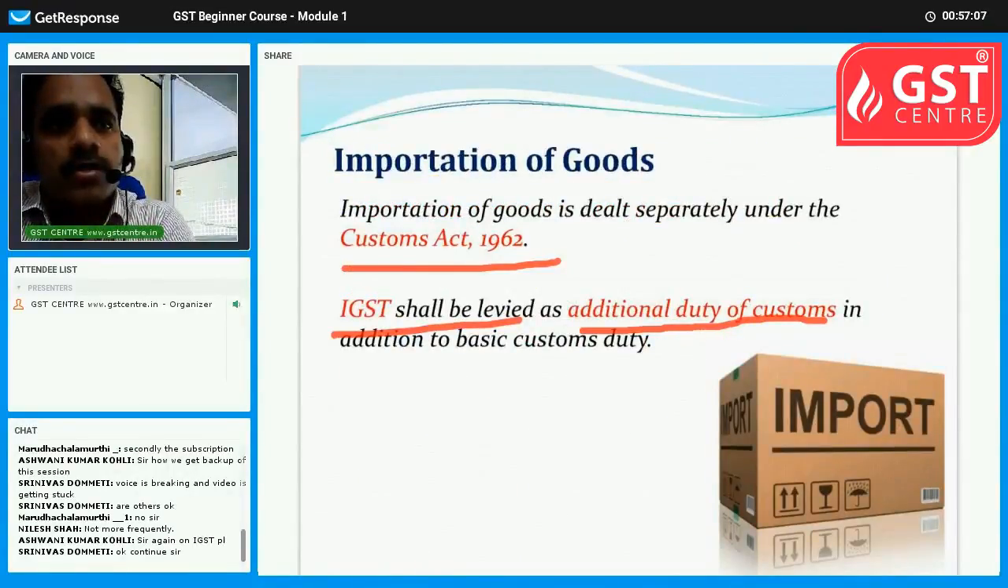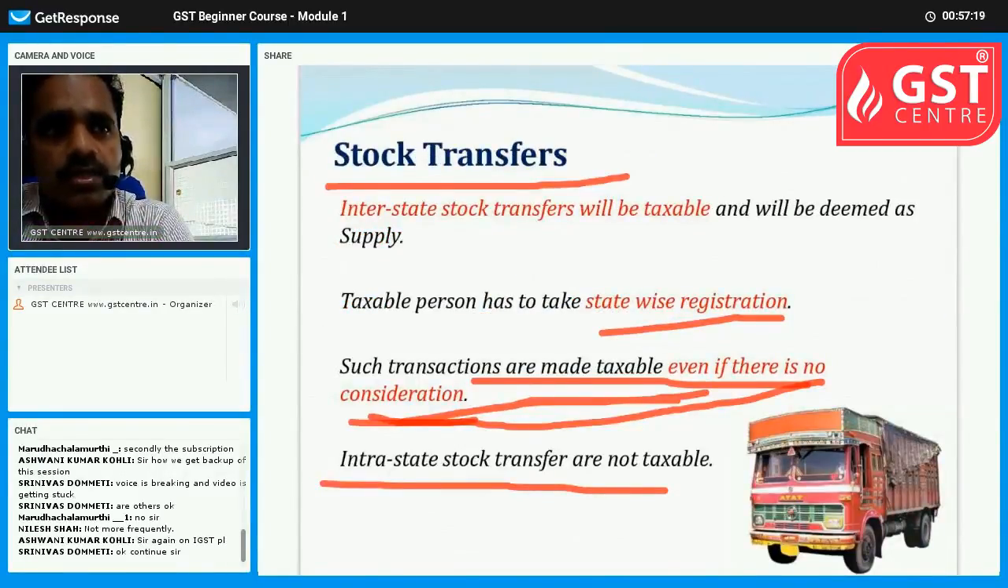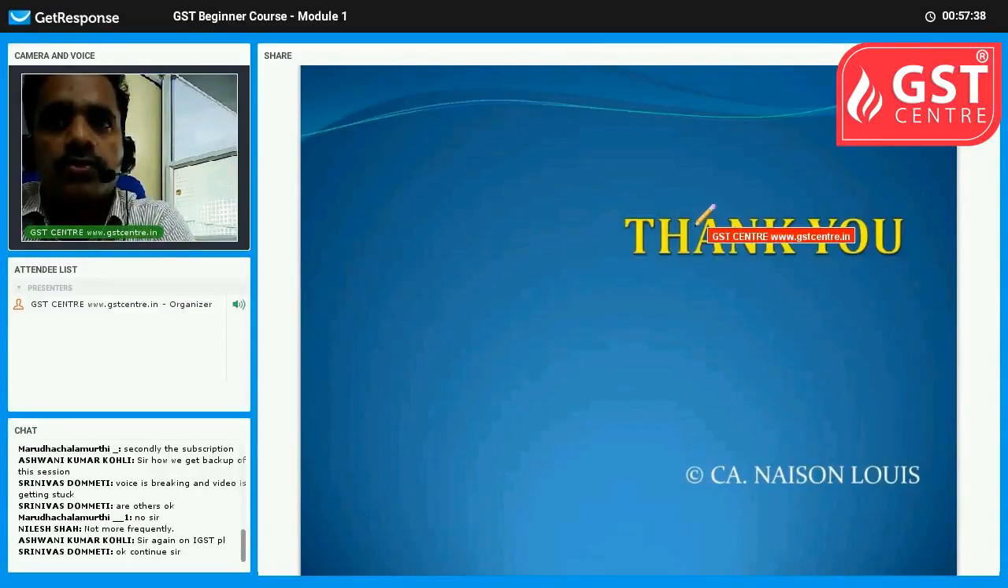And regarding imports, customs duty will be applicable. Additional duties of customs is subsumed into the GST Act and termed as IGST. And regarding stock transfers, if it is stock transfer from one state to another state, even though it is owned by the same person, and even though there is no consideration, it will be taxable and GST will be applied. So I hope the points are clear to you.